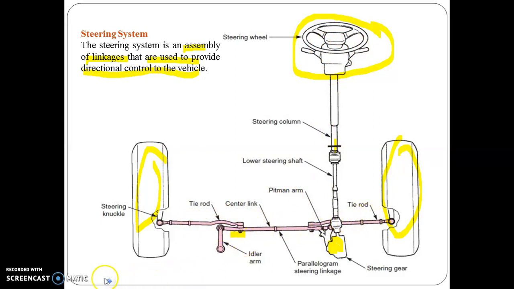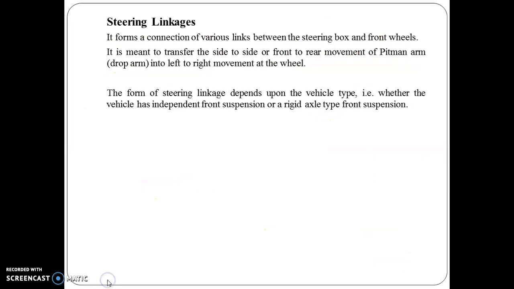In a similar manner, the linkages are very important to study, as they form a connection of various links between the steering box and front wheels. It is meant to transfer the side to side or front to rear movement of the pitman arm, which is also called the drop arm.